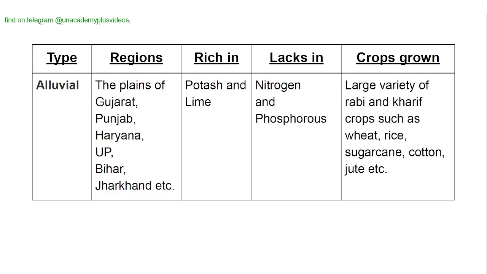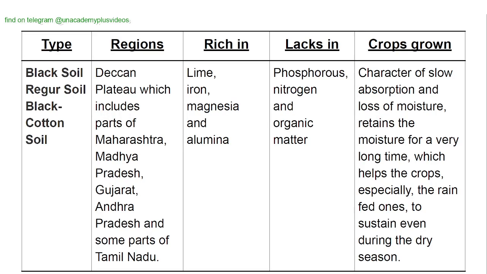Alluvial soils. They are found in the regions of the plains of Gujarat, Punjab, Haryana, UP, Bihar and Jharkhand. They are rich in potassium and lime. They lack nitrogen and phosphorus. Crops grown in the alluvial soils are a large variety of rabi and kharif crops such as wheat, rice, sugarcane, cotton, jute, etc.